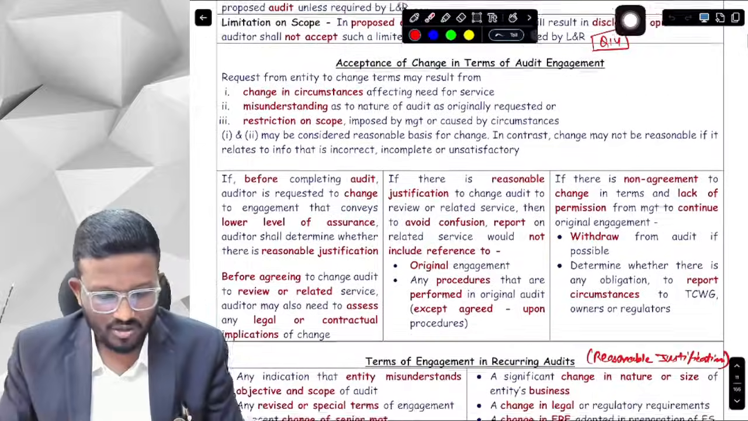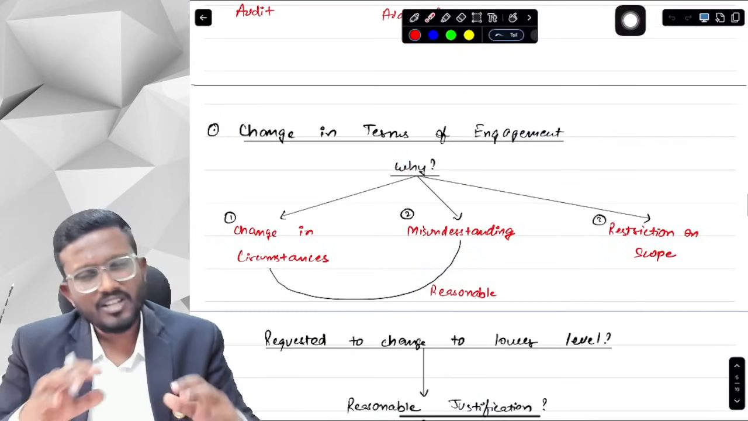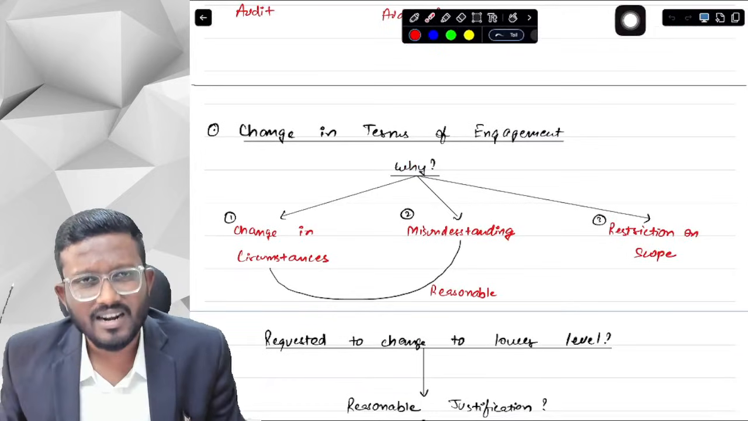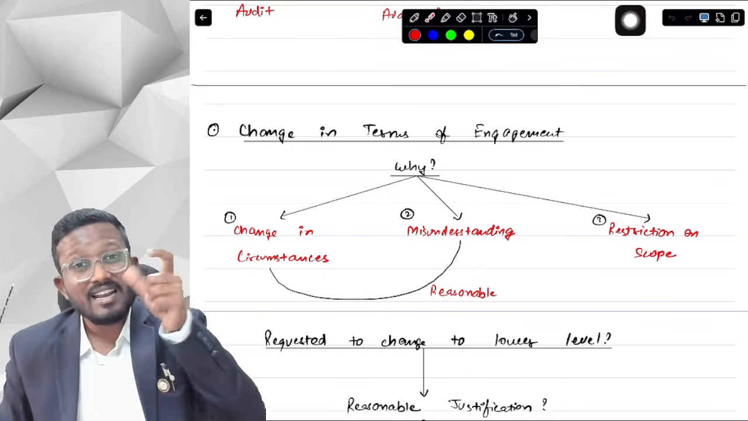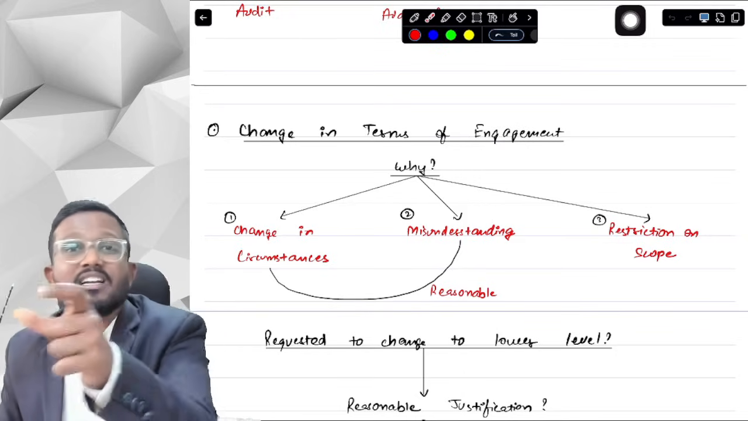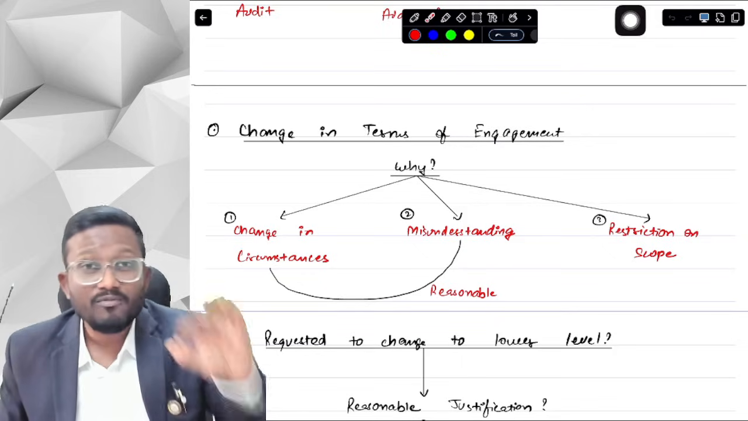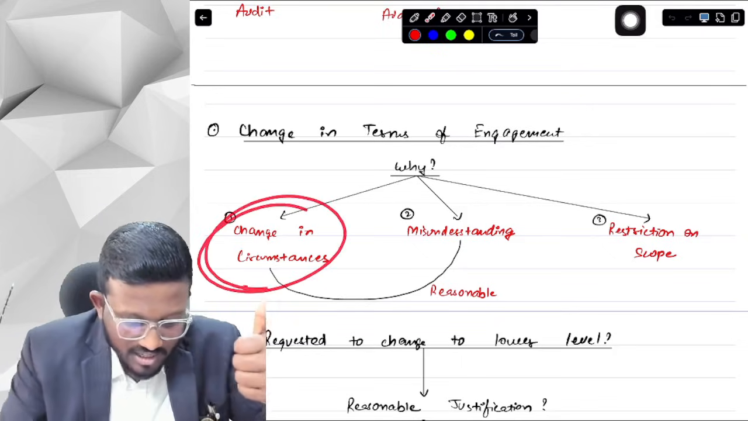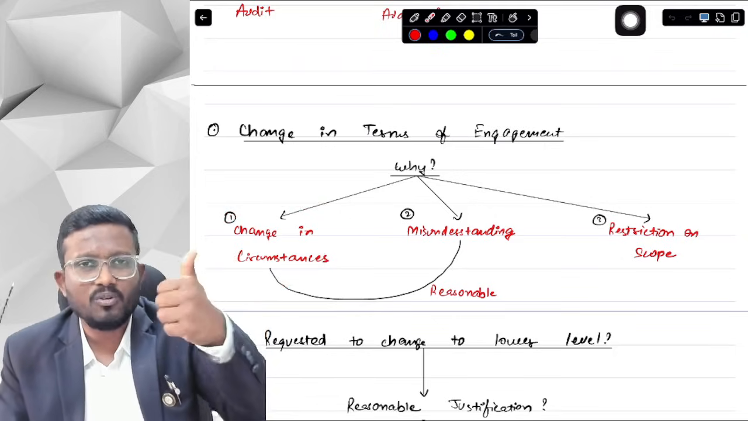Now let's come to another topic, that is acceptance of change in terms. After the terms of engagement are decided, I have started doing the audit, but management, the entity, comes to me and asks for a change in terms of engagement. Now, why will the entity ask me for a change in terms of engagement? For 3 reasons. First of all, there can be a change in circumstances. Previously, audit was required, but now review is required. So management is asking me to do review.